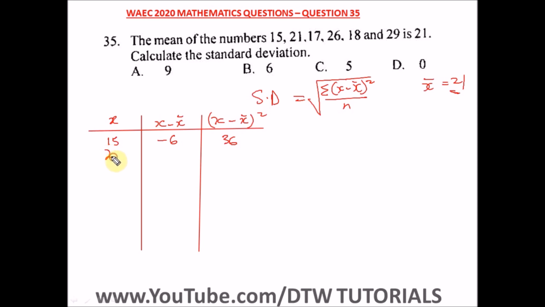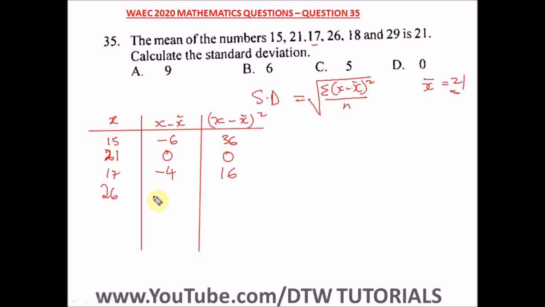Our next number is 21. 21 minus 21 is 0, and 0 squared is still 0. Our next number is 17. 17 minus 21 is minus 4, and minus 4 squared is 16. Next number is 26.